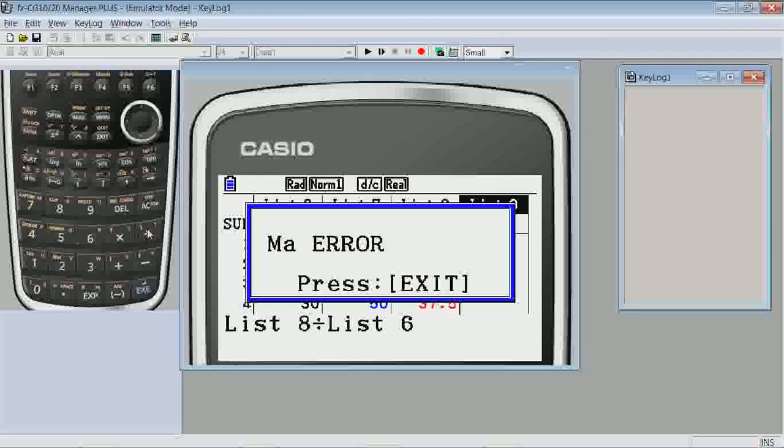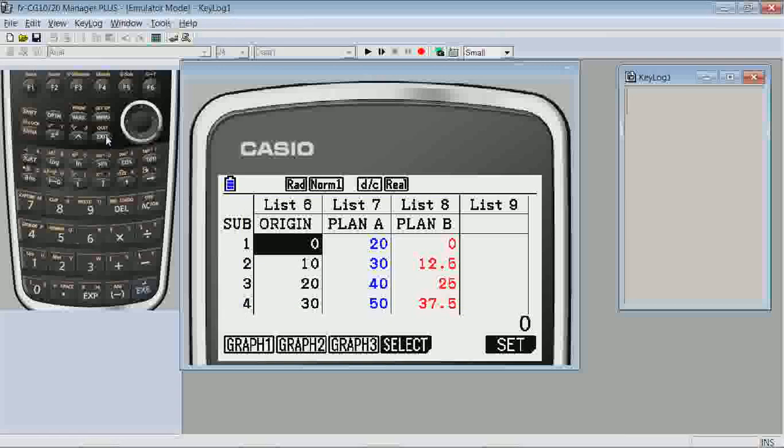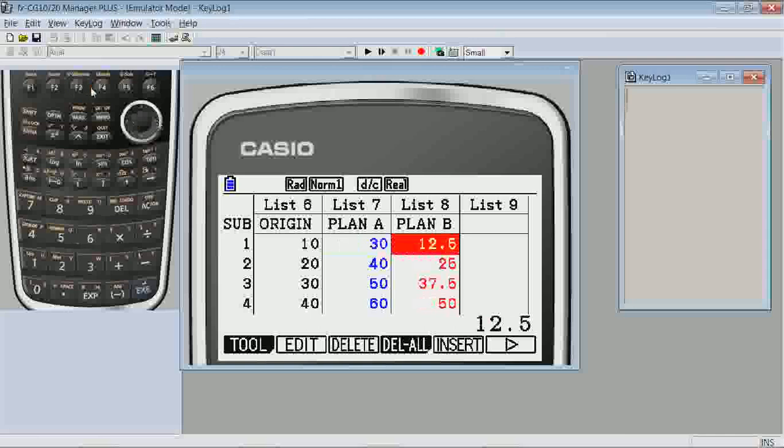So before we investigate the ratios, let's see what happens when we remove the first value from each of the 3 lists. So I'll press Exit and Exit here, and I'm going to go into the first value in each of the lists, and I'm going to simply delete the first value. So the 0 is gone from the original, and the corresponding 20 is gone from Plan A, and the corresponding 0 is gone from Plan B. We'll now put the ratio of Plan A scores to the originals in List 9.